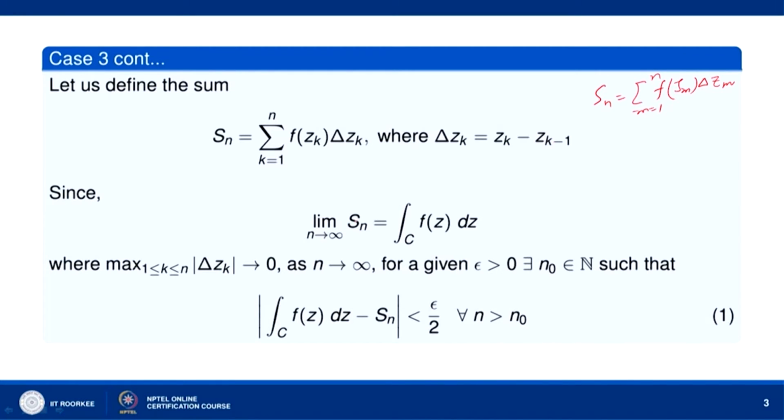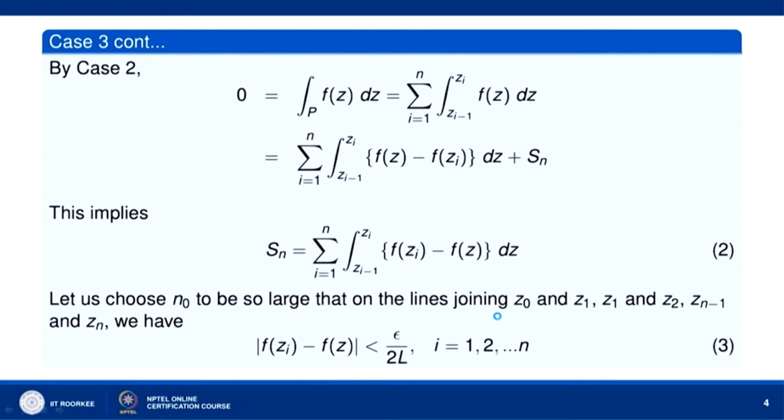Then we know that Sn, when n goes to infinity, tends to the integral over C of f(z) dz, where the maximum of mod of delta zk, for k from 1 to n, goes to 0. So, n goes to infinity in such a way that this maximum length goes to 0. Then the limit of Sn is equal to this. From this definition of limit, for a given epsilon greater than 0, we can find an n naught belonging to the natural numbers such that mod of the integral over C of f(z) dz minus Sn is less than epsilon by 2 for all n greater than n naught.